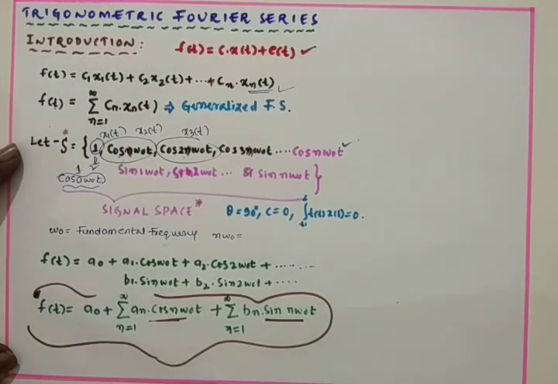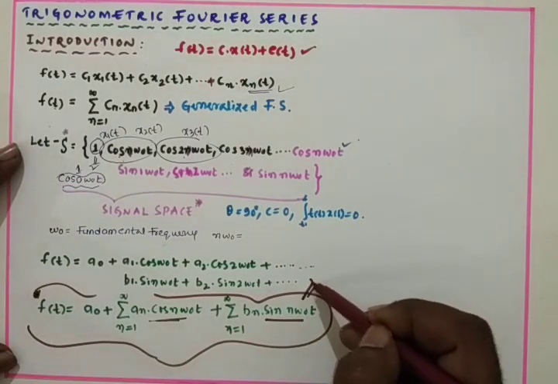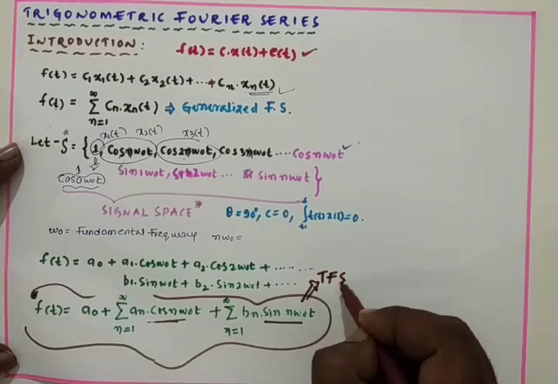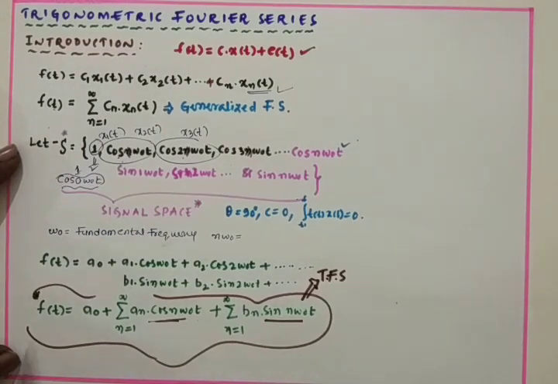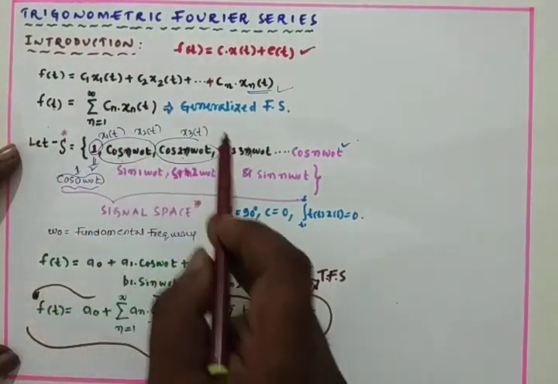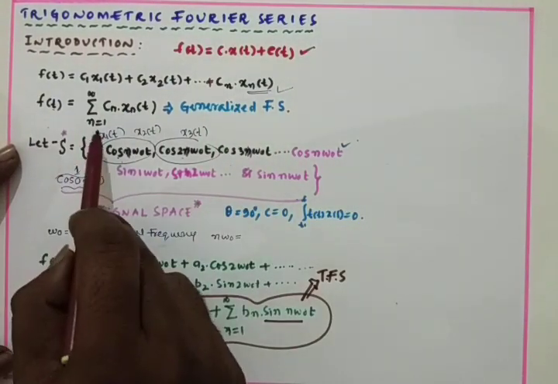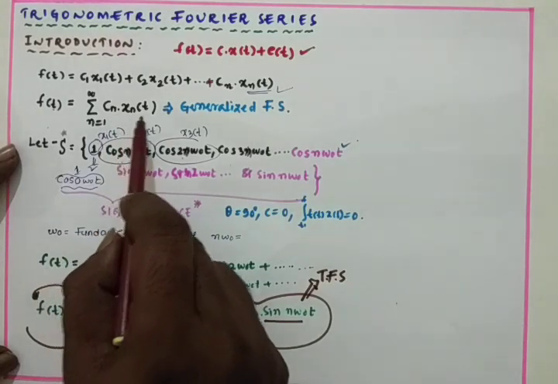Now we have represented f of t only with respect to the sine and cosine terms, so this form is called the trigonometric Fourier series, or TFS. Earlier we represented f of t in the generalized form: f of t is equal to sigma n equal to 1 to infinity of Cn into xn of t.